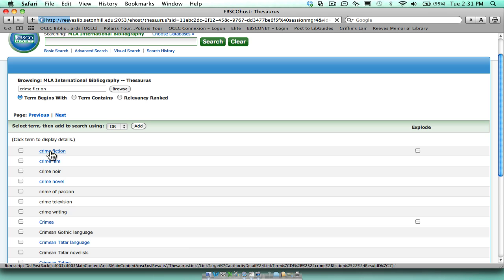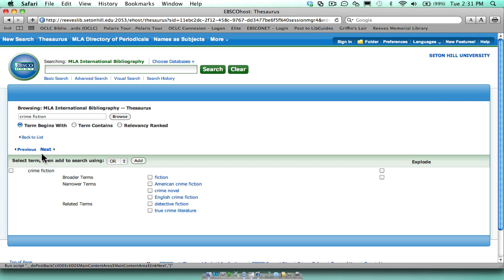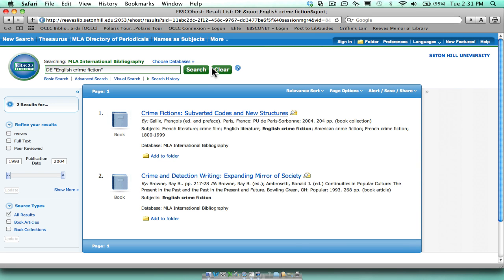If you click on it, it will show you broader terms and also narrower terms and related terms. Suppose you're interested really in English crime fiction. You can click on English crime fiction, click on search, and now you will have two results for English crime fiction alone.